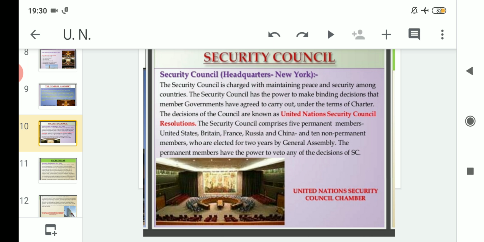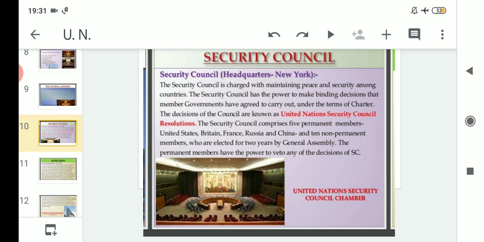Remember this point. The Security Council comprises 5 permanent members, as we know from earlier, that have veto power. Which are the 5 countries? United States of America, Britain, France, Russia and China. And we also know that there are 10 non-permanent members that are elected for 2 years by the General Assembly.